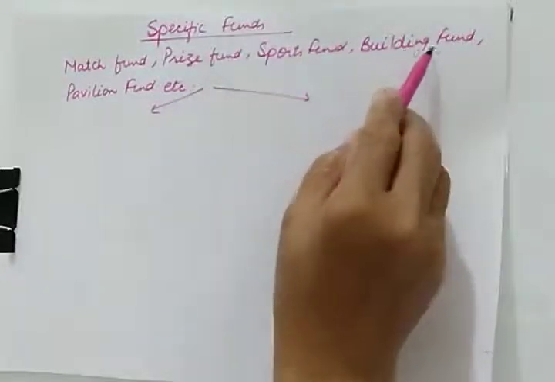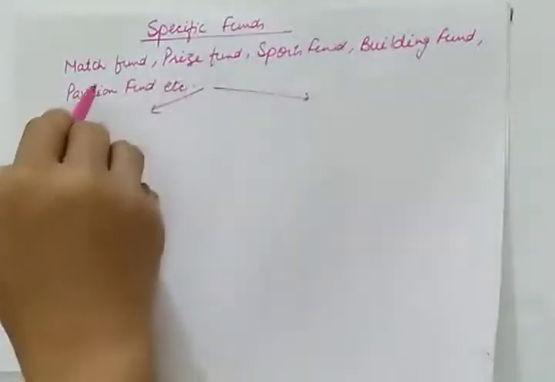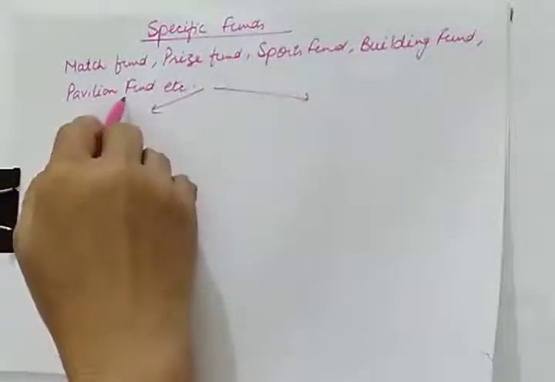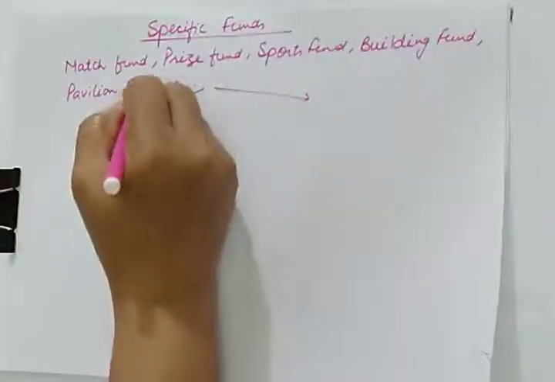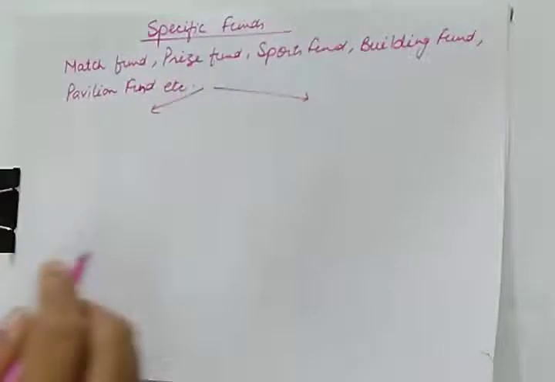But on a regular basis you will not be constructing your building or a pavilion. So we can divide these funds into two parts.